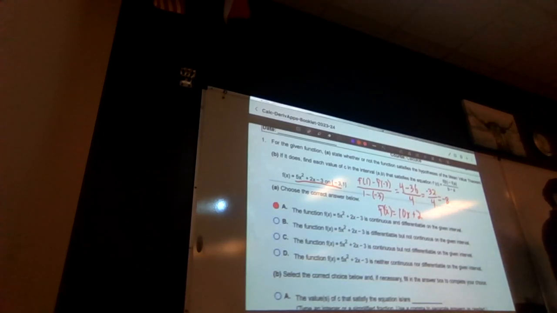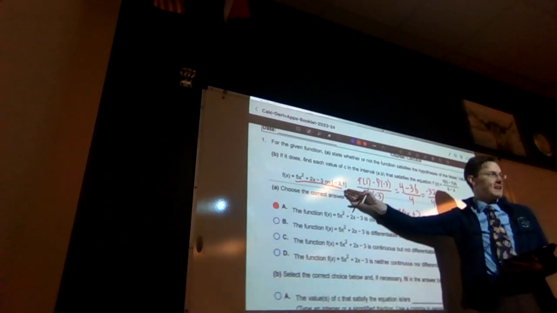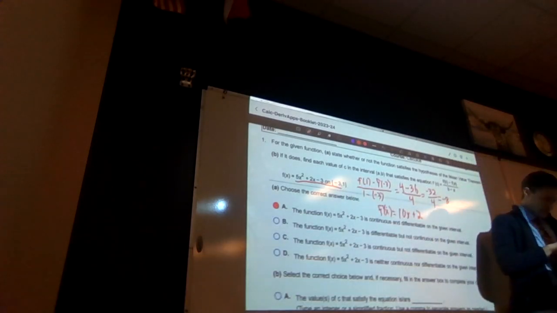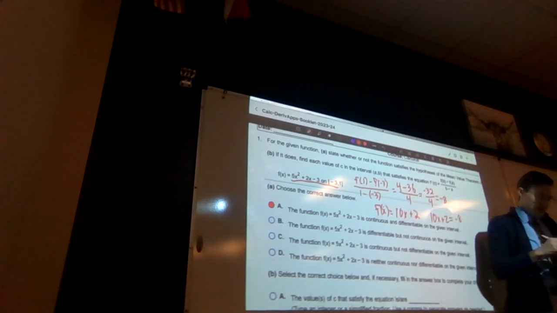Because remember, this is not when we're finding mins and maxes or anything like that. We are finding out when the MVT is working. And notice it says MVT. So we get 10x plus 2 equals negative 8. Subtract 2 from both sides. Divide by 10. We get that x equals negative 1.